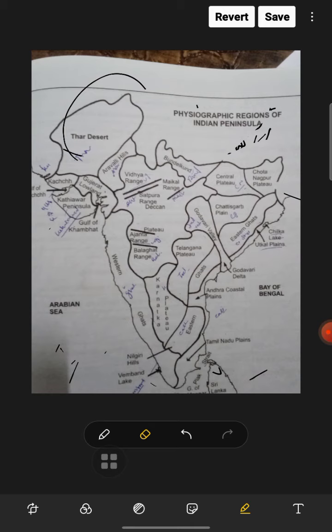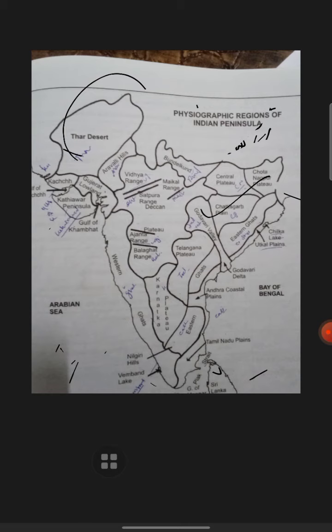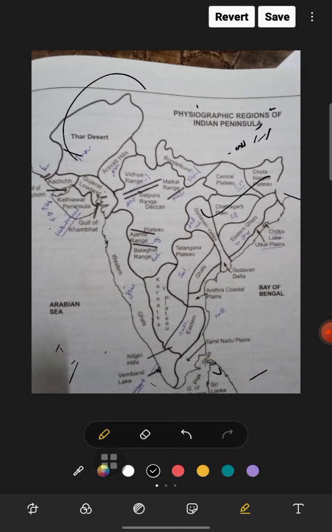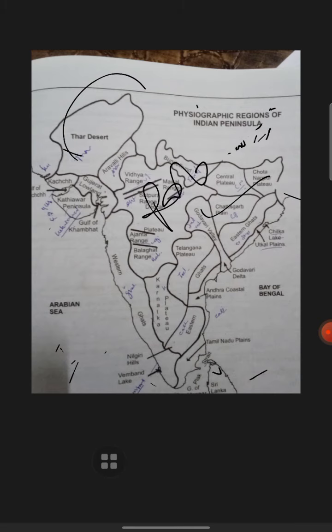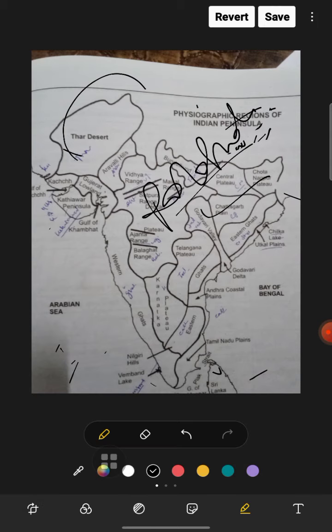Now we are going to discuss this Chota Nagpur plateau. The highest peak is Parasnath. It is situated in the northeastern part of the Indian plateau and includes the regions of Jharkhand, Chhattisgarh and West Bengal. So Jharkhand, Chhattisgarh and West Bengal, three areas are there.